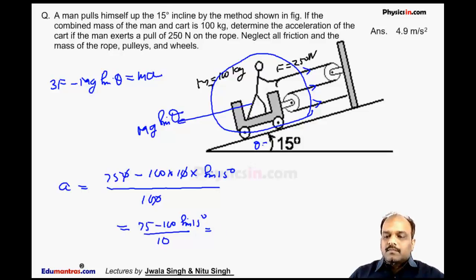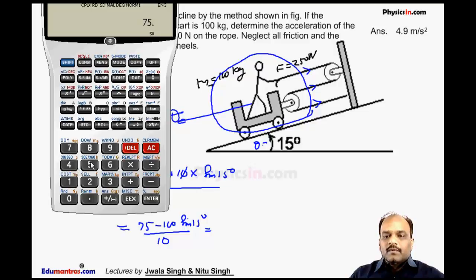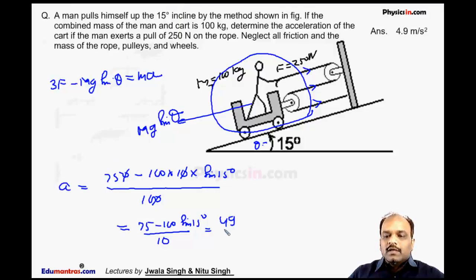So this is equal to 75 minus 100 into sin 15 is equal to 49, that is divided by 10. So it is approximately 4.9 meter per second square. This is the answer.